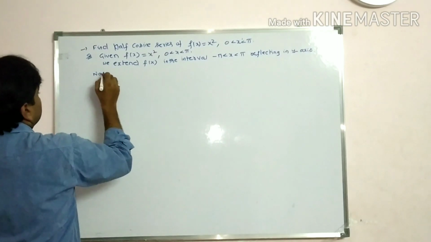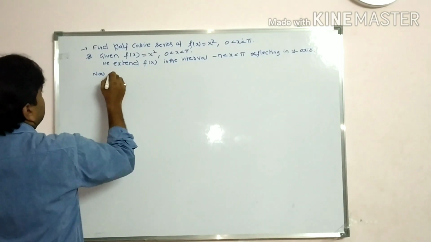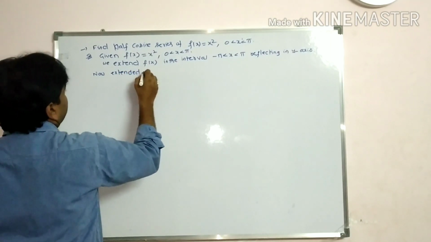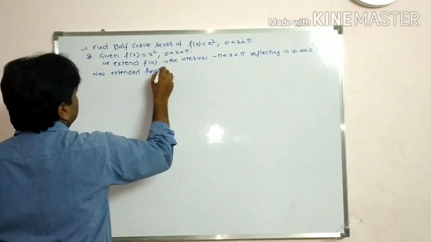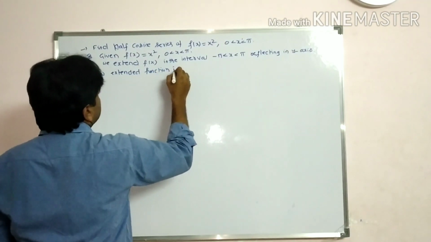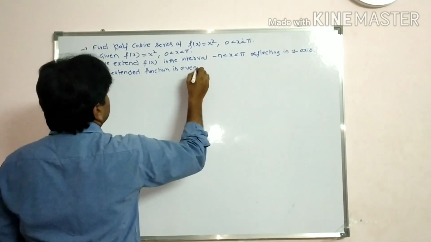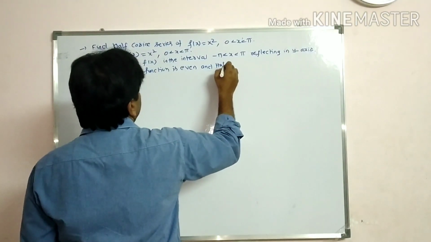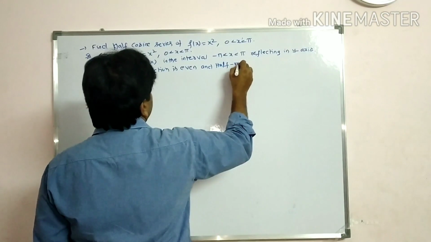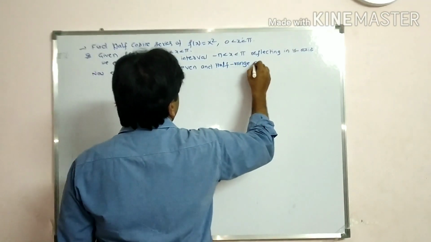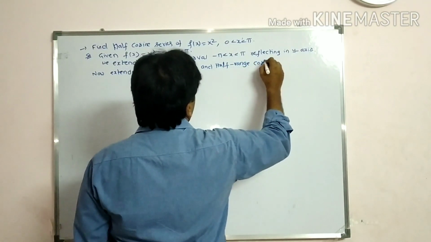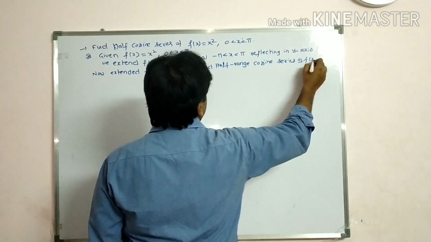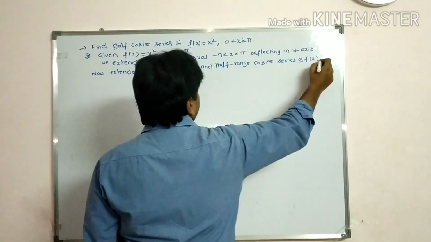Now the extended function is even, students. Function is even, and the half-range cosine series of f of x is,